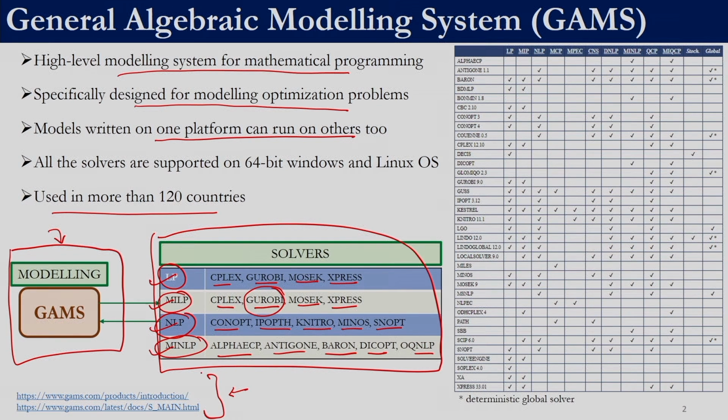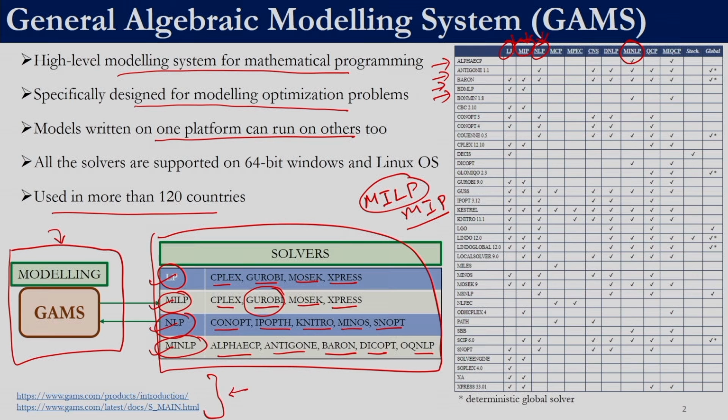and further details about GAMS can be found on their website. This table shows the various solvers. The rows are the names of the solvers and the columns are the types of problem. In GAMS, mixed integer linear programming is actually called mixed integer programming, so MIP indicates what we have been calling MILP. So, LP, MIP, NLP and MINLP. There are various other classes of problems, you can look into that.